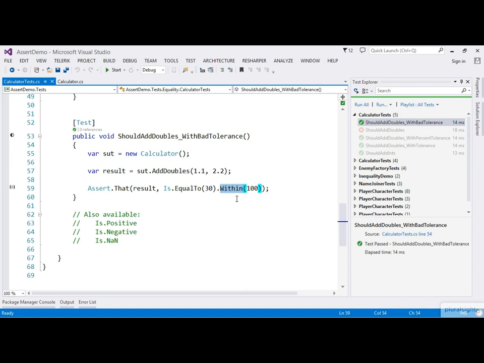When we're working with numeric values, in addition to using the Is.EqualTo method, there's a number of other useful shortcuts we can use. One of these is Is.Positive. So rather than using Is.EqualTo and specifying a value, we can say is the number positive. Similarly, we can specify Is.Negative instead of Is.EqualTo. And if we want to check that a number is not a number, we can use Is.NaN.